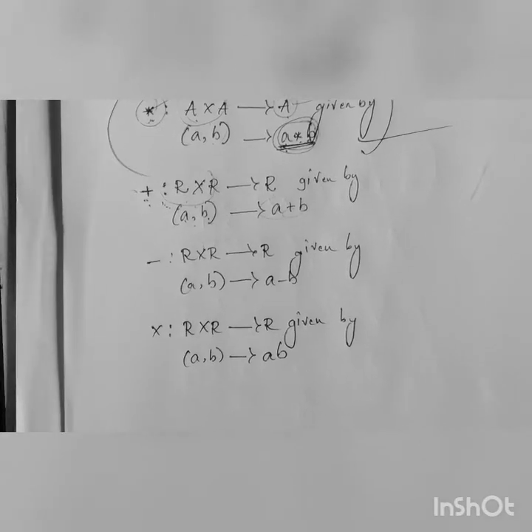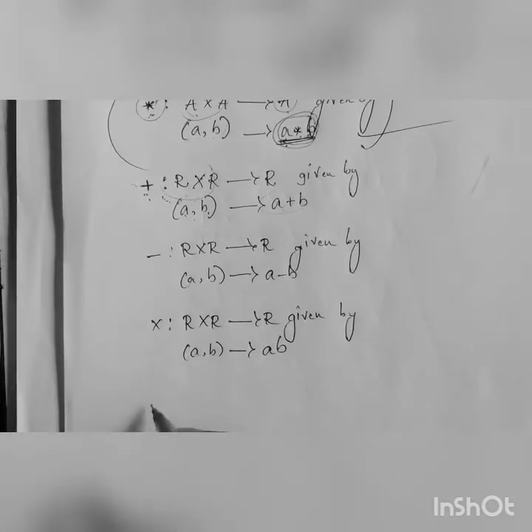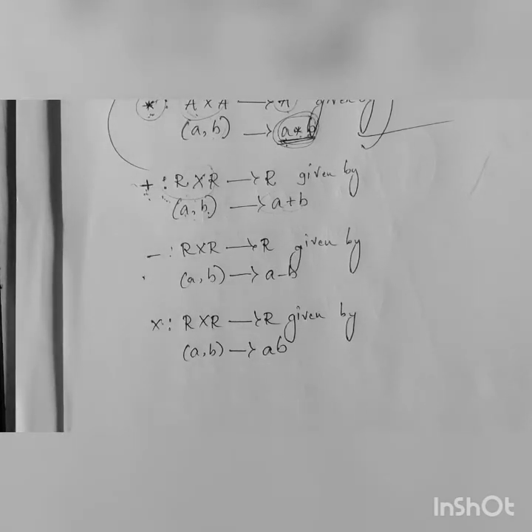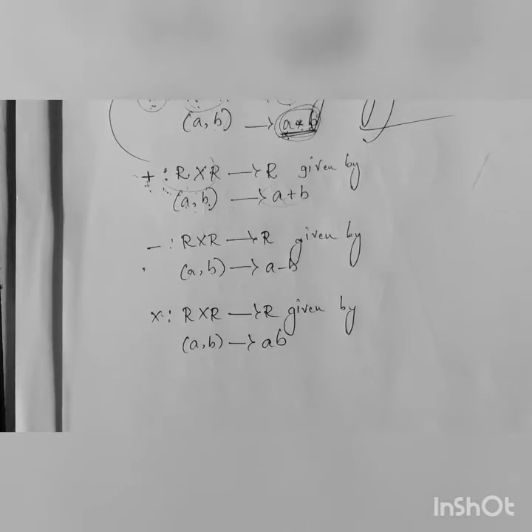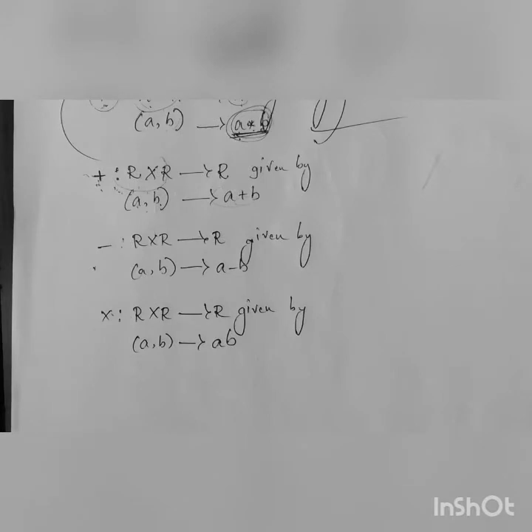So I say that plus, minus and multiplication are functions, and hence they are binary operations on R. Why is it so? Let us take an example.